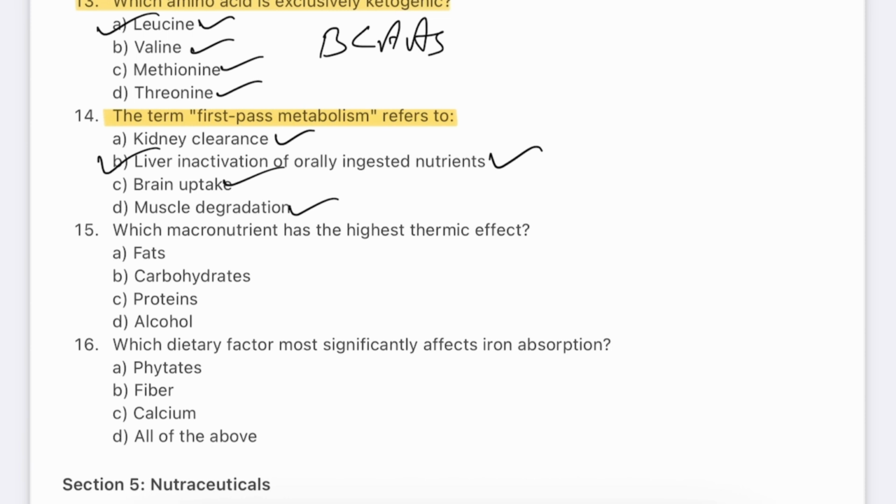First phase metabolism occurs when substances are absorbed from the gut and metabolized in the liver before reaching systemic circulation. It reduces the bioavailability of nutrients and drugs taken orally. This is why some medications are given sublingually or via injections. Nutrients like folate also undergo first phase metabolism.